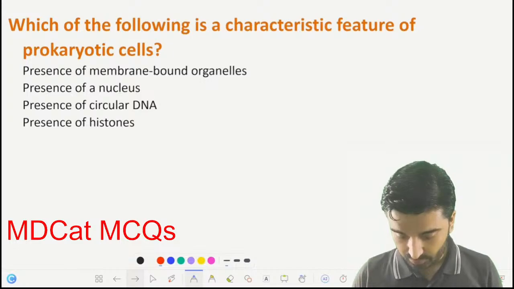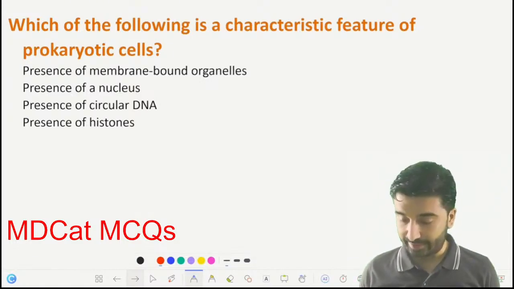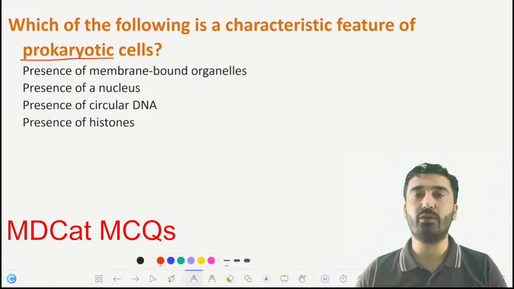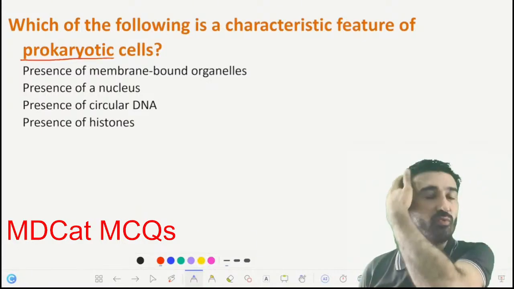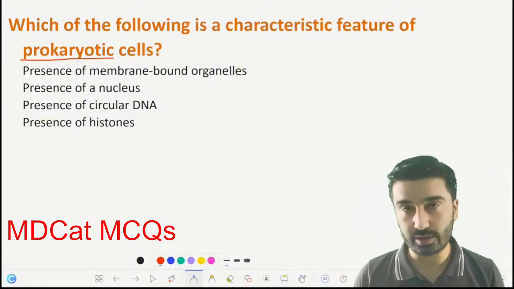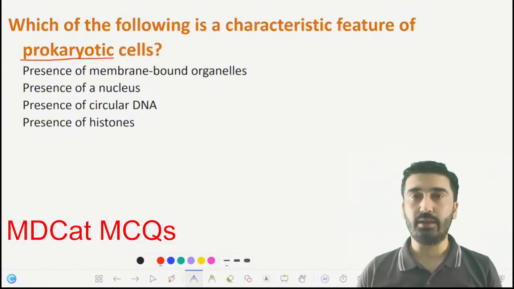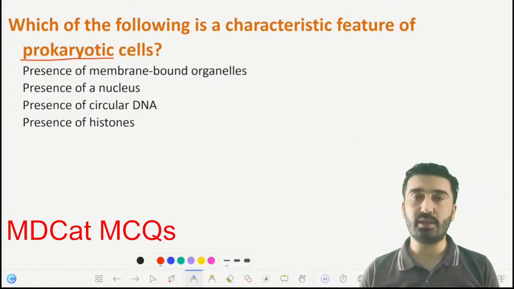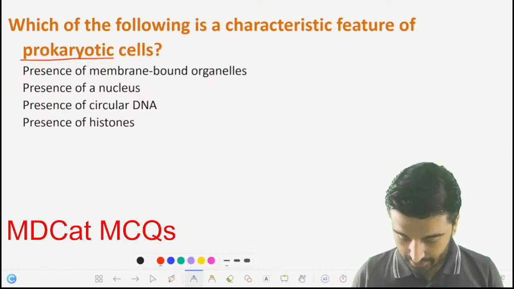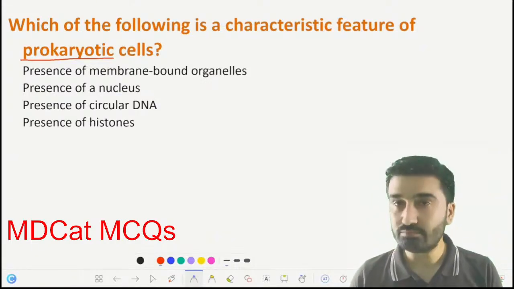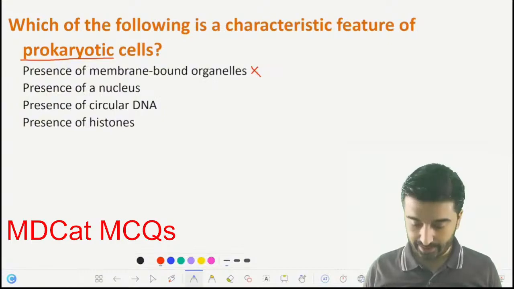Moving ahead, which of the following is a characteristic feature of prokaryotic cell? Already discussed that prokaryotic cells are those cells which do not have a double layer membrane nucleus, or a true nucleus, or membrane bonded organelles. So prokaryotes don't have a true nucleus or membrane bonded organelles. So which is the characteristic feature of prokaryotic cell? Number 1, presence of membrane bonded organelles. Not at all. There are no membrane bonded organelles in prokaryotic cell.